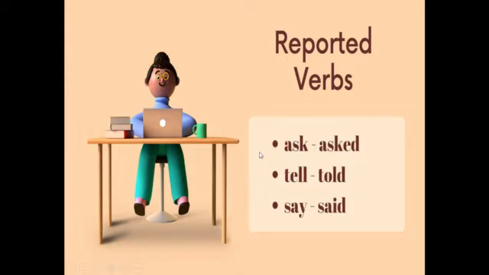Let's see the example. He said he was hungry. It means that we don't have a direct object there. Another example is, he told me that he was tired. The word me means we have the indirect object there.